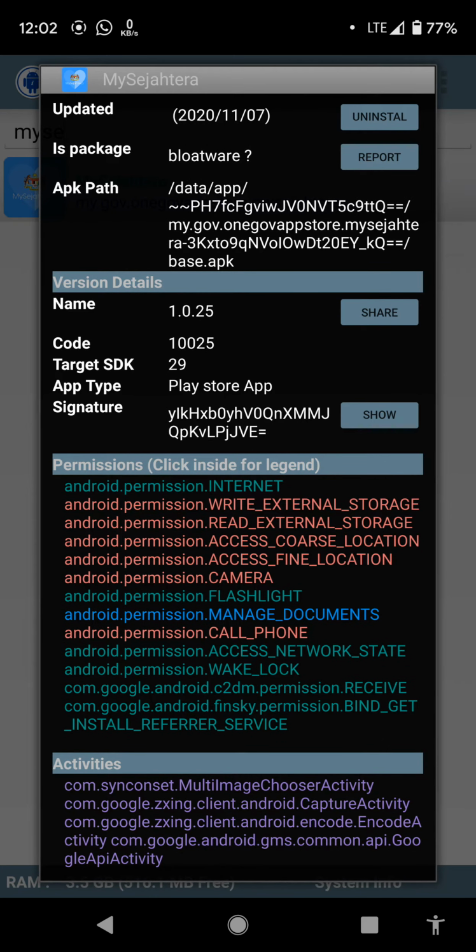The dangerous permissions are write external storage, read external storage, access coarse location, access fine location, camera, and call phone. And the normal permissions are for accessing the internet, flashlight, access network state, wake lock, receive, and bind get install referrer service. And the signature permission is to manage documents.